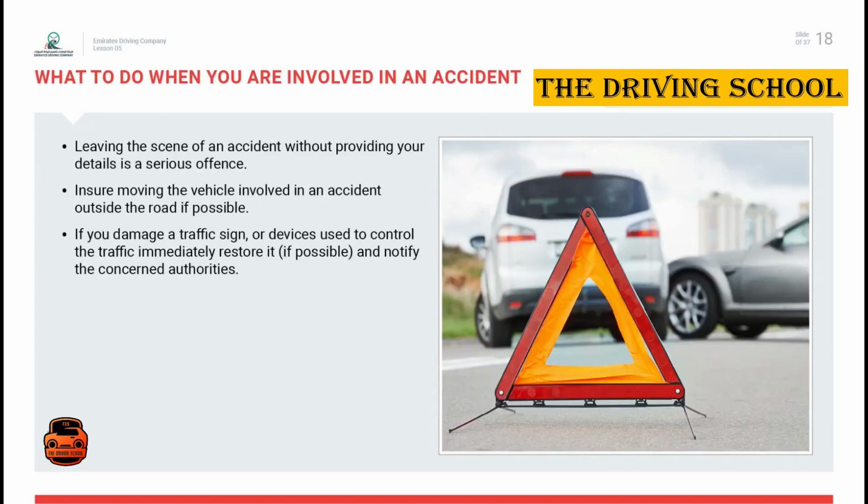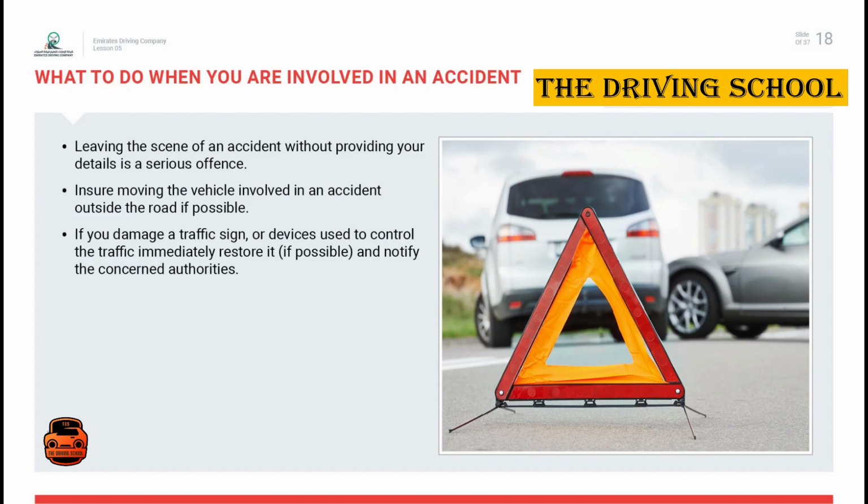What to do when you are involved in an accident. Leaving the scene of an accident without providing your details is a serious offense. Ensure moving the vehicle involved in an accident outside if possible. If you damage a traffic sign or devices used to control the traffic, immediately restore it if possible, and inform